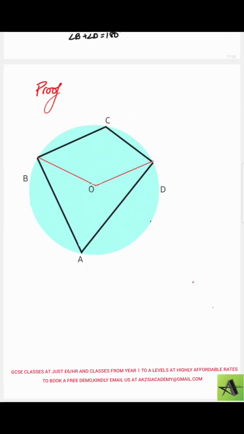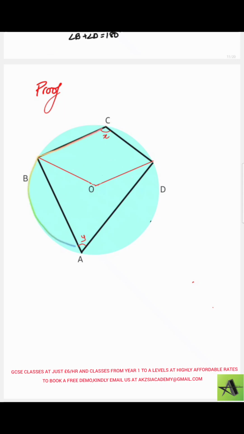So now this is a cyclic quadrilateral, and we have to prove that the opposite angles add up to 180 degrees. So I'm taking this as x and this as y. And we have to prove that x plus y should be equal to 180 degrees. Now, we know this complete arc BD is subtending angle x.